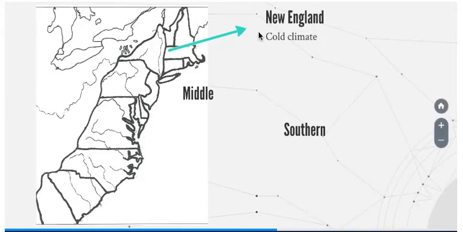Okay, so New England in general has a cold climate. Additionally, if you wanted to get into the geography of it, New England up here does not have a very long growing season because the ground gets too cold in order to produce crops very quickly. So they have a short growing season. They're not able to harvest as many crops as compared to the South.